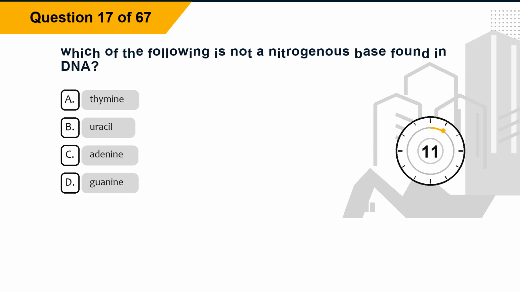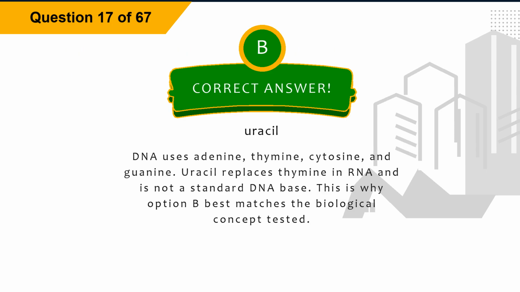Question 17. Which of the following is not a nitrogenous base found in DNA? Option A, thymine. Option B, uracil. Option C, adenine. Option D, guanine. The correct answer is option B, uracil. Explanation: DNA uses adenine, thymine, cytosine, and guanine. Uracil replaces thymine in RNA and is not a standard DNA base. This is why option B best matches the biological concept tested.